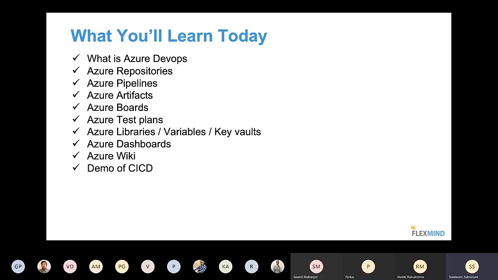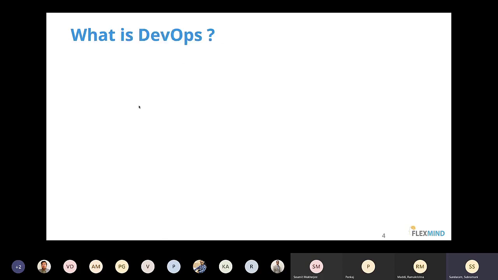We will have a short demo of end-to-end creation of a website using our Azure DevOps CI/CD process with the Azure portal, and related documents that Fleximan gives you as part of this course. I hope you guys are ready to learn about this.